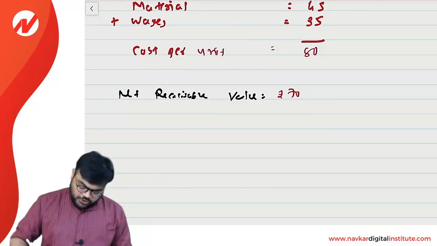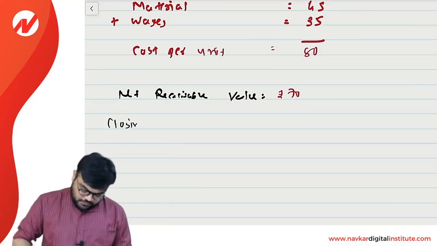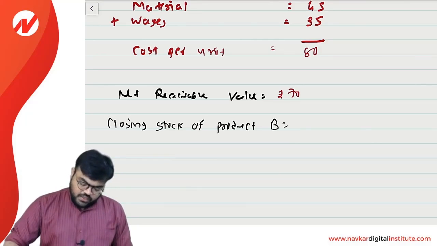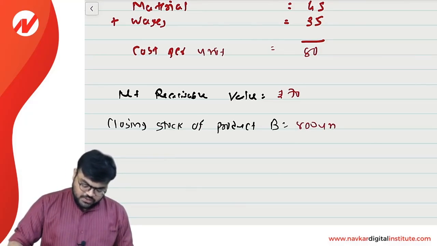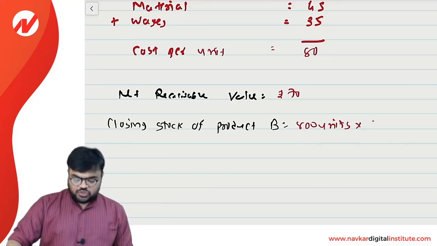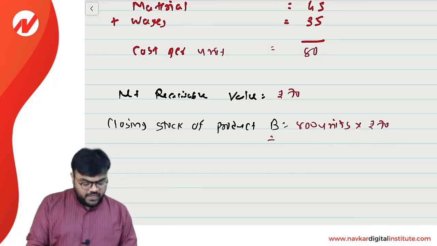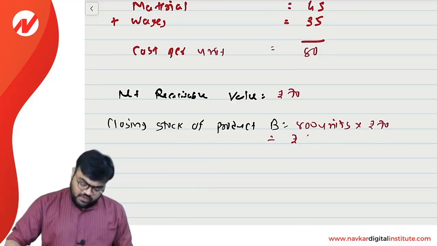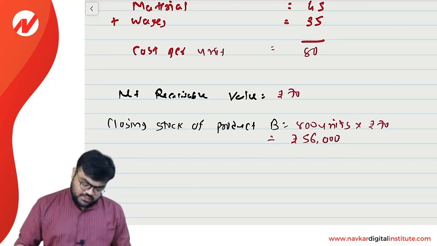Clear? So closing stock of product B, we are having 800 units and it will be valued at whichever is lower, so at rupees 70. So take a calci, 800 into 70, then your answer will be 56,000.